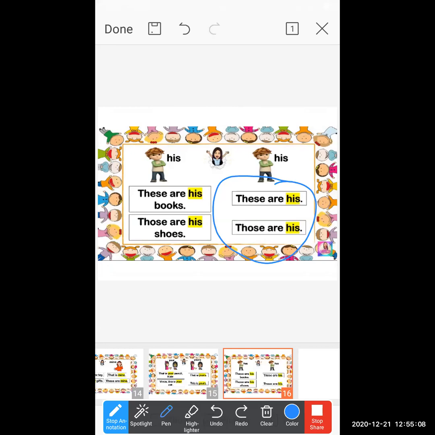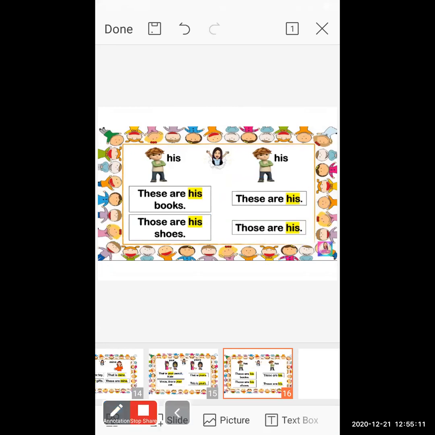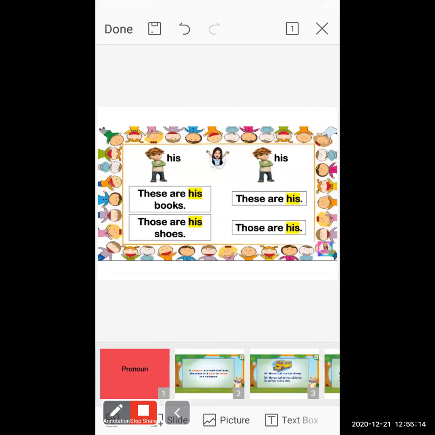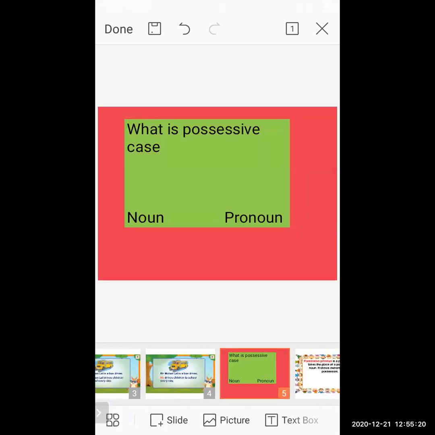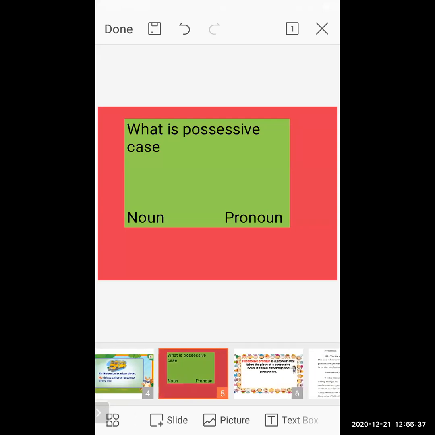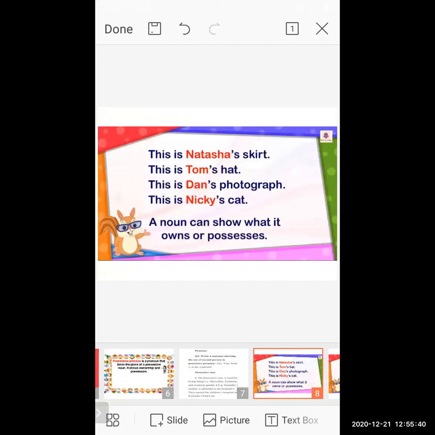So students, in this lesson we are talking about the pronoun. And then we are seeing more about the concept of the possessive case. The possessive case has two ways: pronoun possessive and noun possessive. In a noun, what do we find? We find the name with apostrophe s. And in a pronoun, instead of the noun, we use the pronoun.